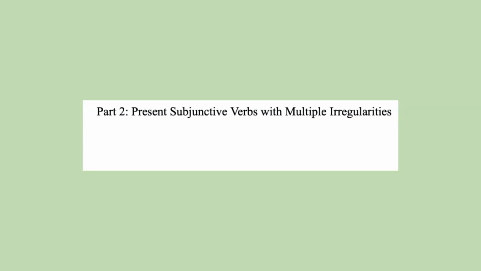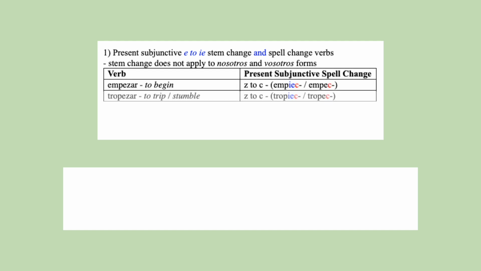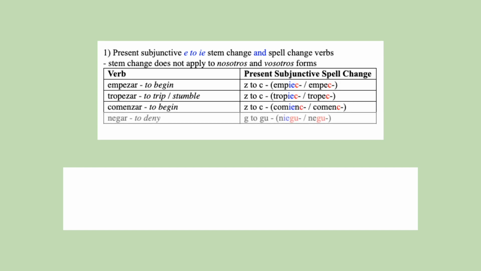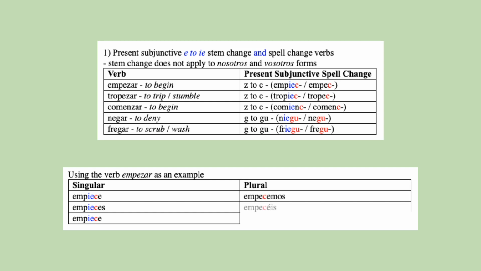In the present subjunctive, there are also verbs with both a stem change and spell change. These verbs in the present subjunctive have an E to IE stem change and spell change. Empezar, tropezar, comenzar, negar, fregar. So for the verb empezar, the conjugations are empiece, empieces, empiece, empecemos, empecéis, empiecen.